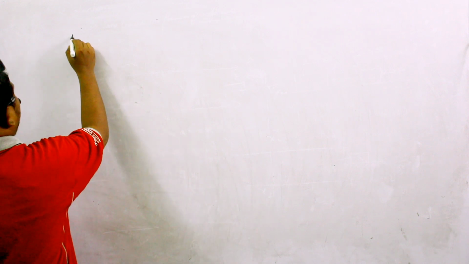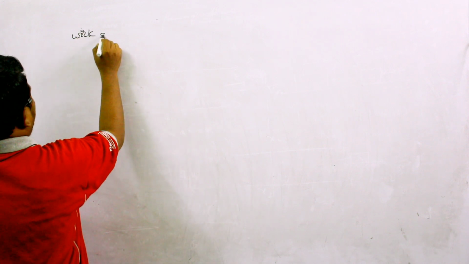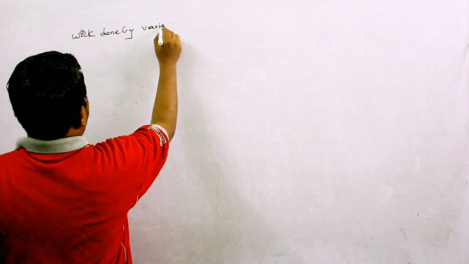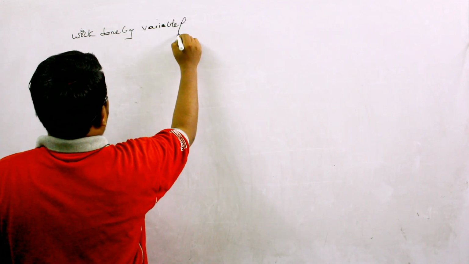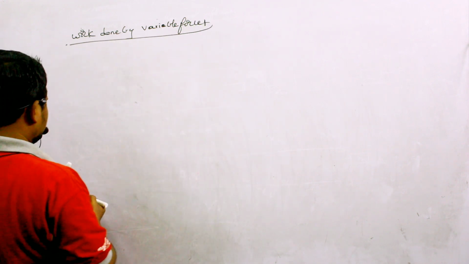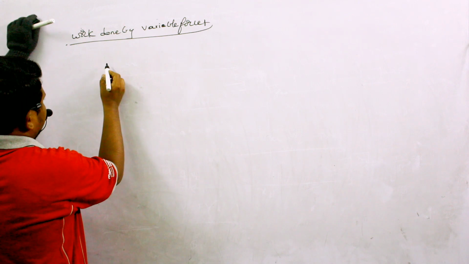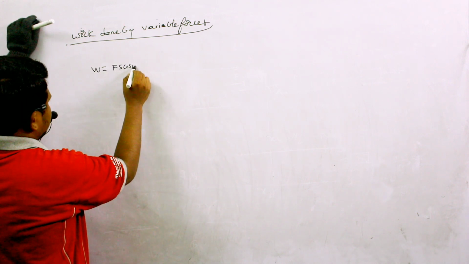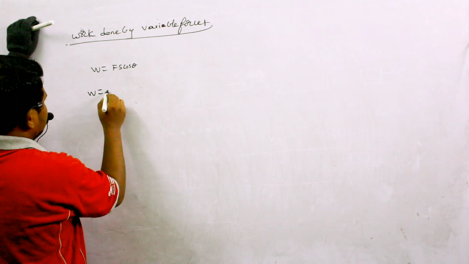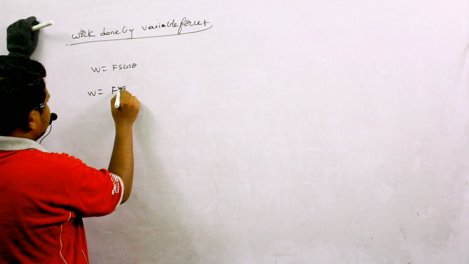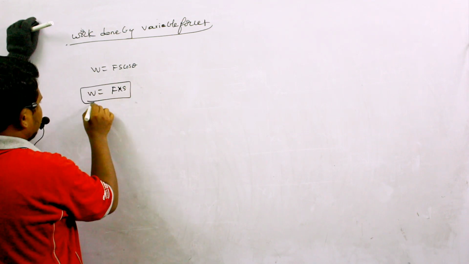So if force is a constant, then I can write W is equal to Fs cos theta. And if force and displacement are in the same direction, I can write W is equal to F into S. Just simply I can write like this.